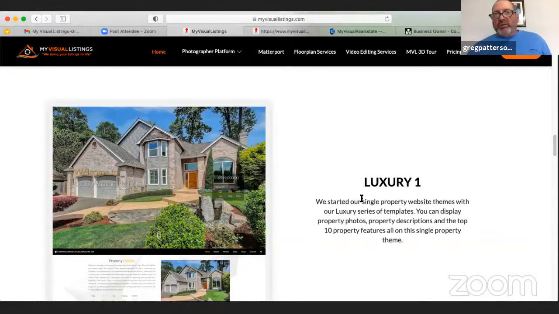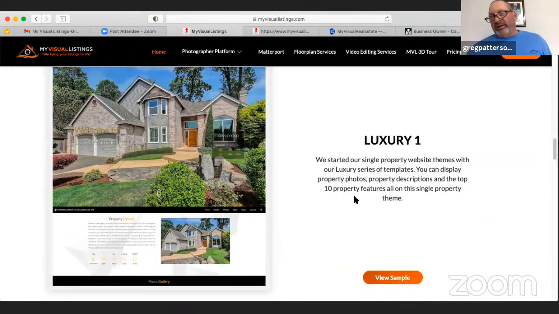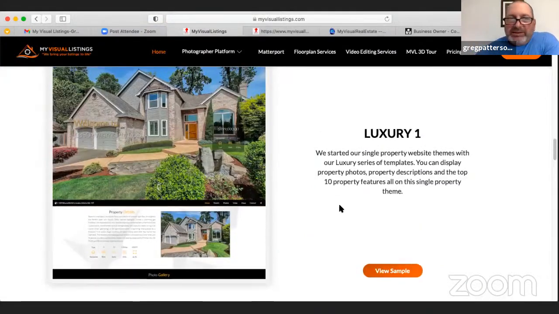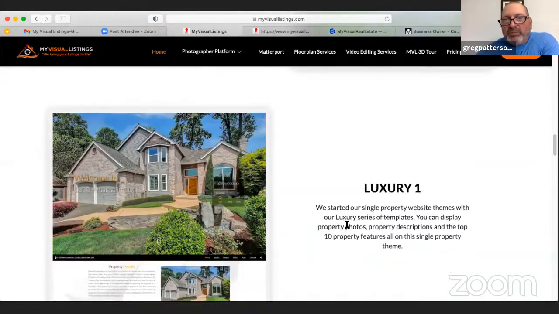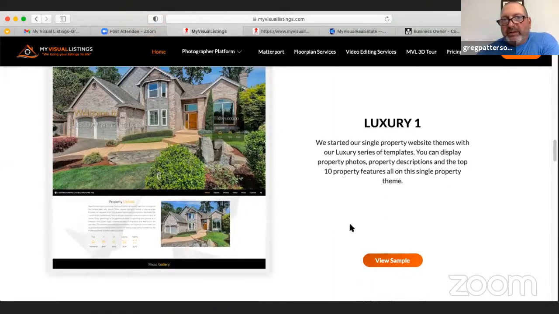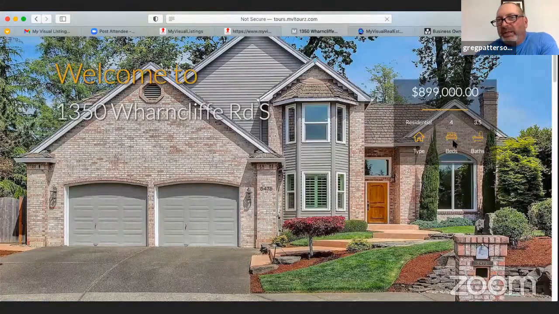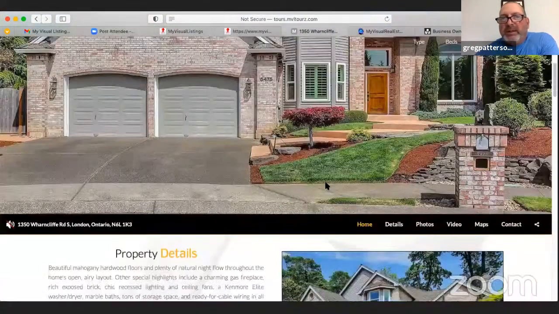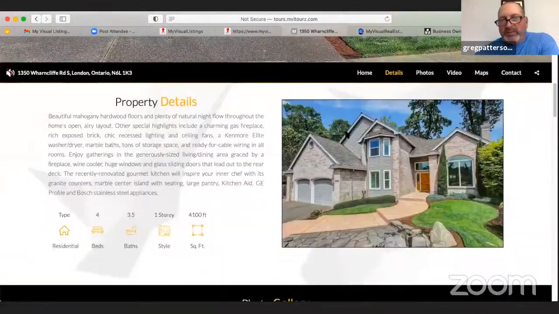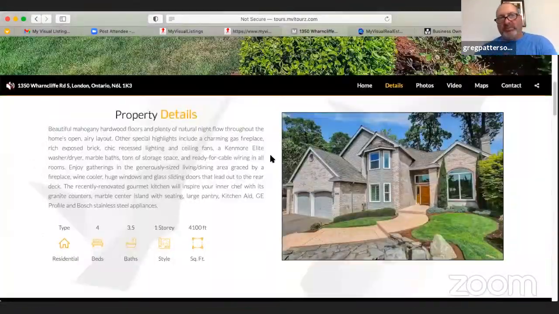Okay, so the luxury one, we call them luxuries. That's what we started with. We only had three. We had luxury 1, 2, and 3 at the beginning. Luxury 1 was just a little different. Would you like to see it? Sure. Okay. So it's just a little different top end, where we put the property information, the residential, the beds and the baths, and welcome to at the top. And then we have the property details and so on. All of them, you can add property details, descriptions, and everything like that.